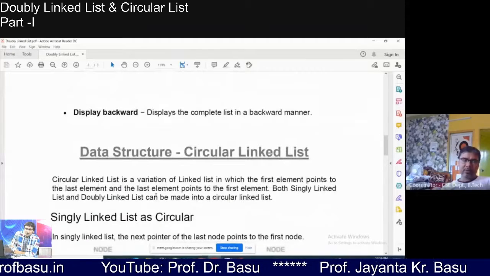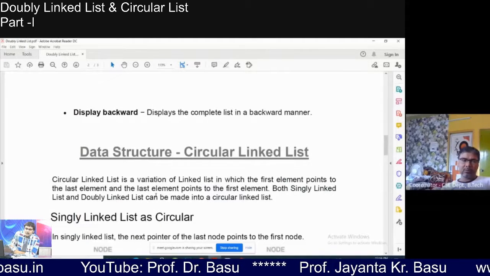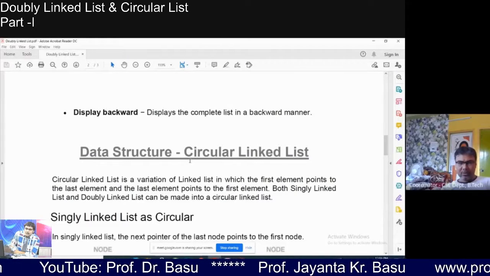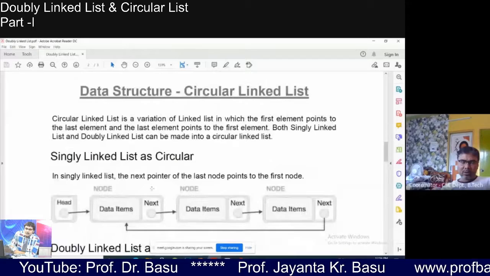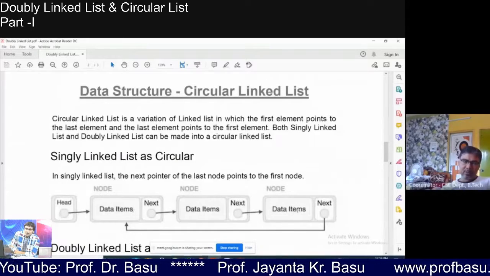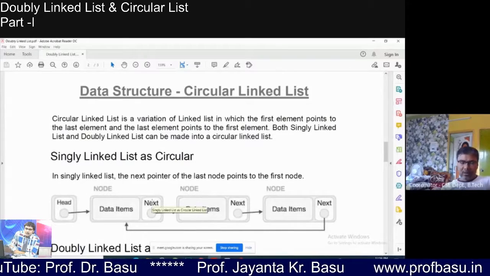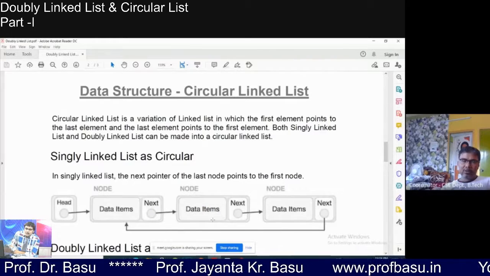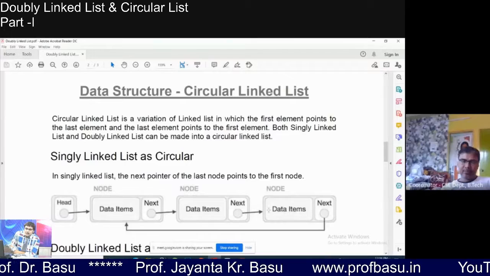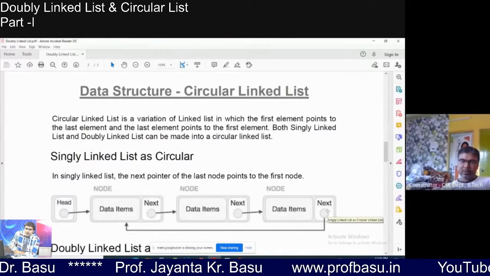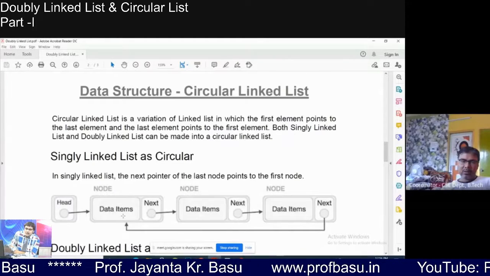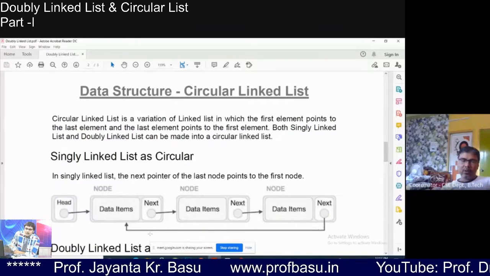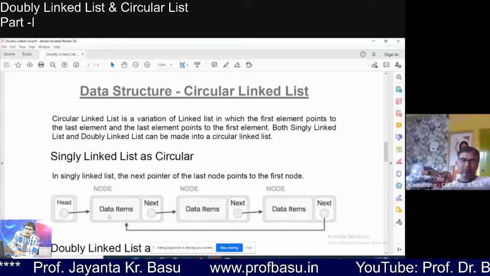Now the next topic, let me discuss the theoretical part. We have to implement this also, circular linked list. Circular linked list, in general, may be a double list also, but let us discuss it with the single list. All these are the same as the single list, except there is another link where the last node will hold the base address of the first node.